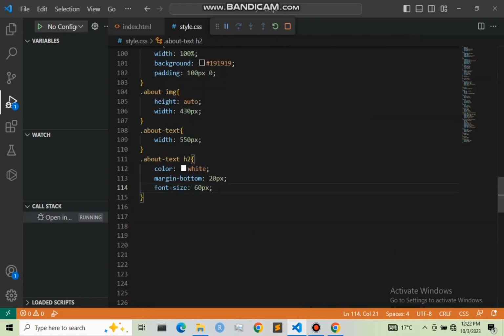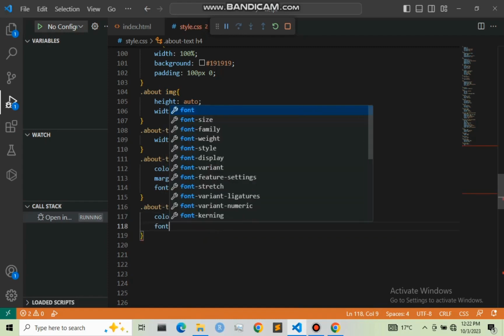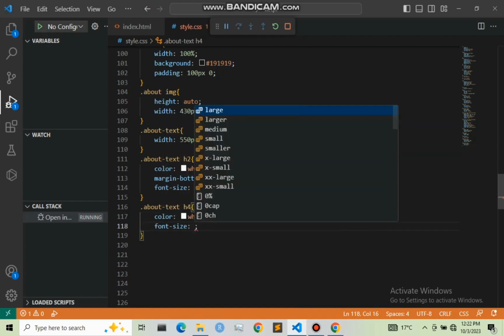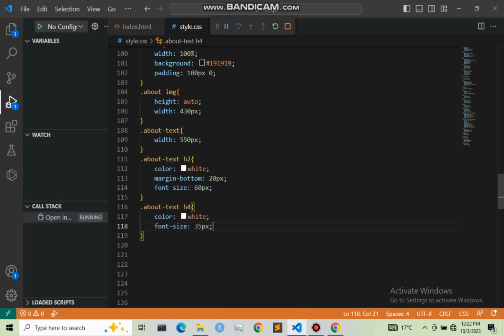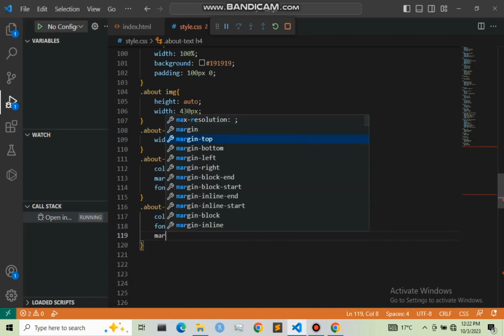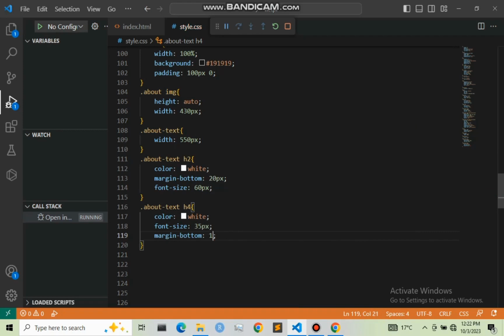That is .about text h4. I'm going to give it a color of white, also a font size of 35 pixels, and a margin bottom of 15 pixel. So that is it.